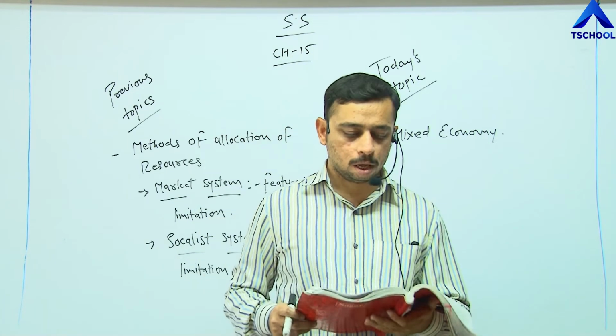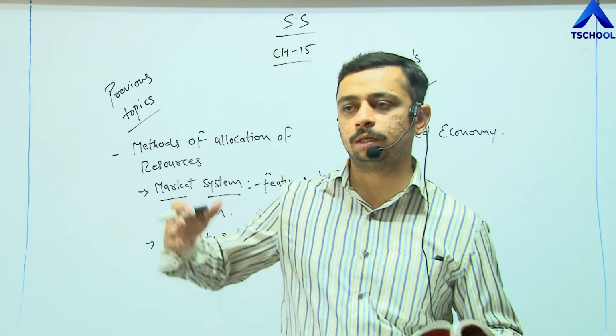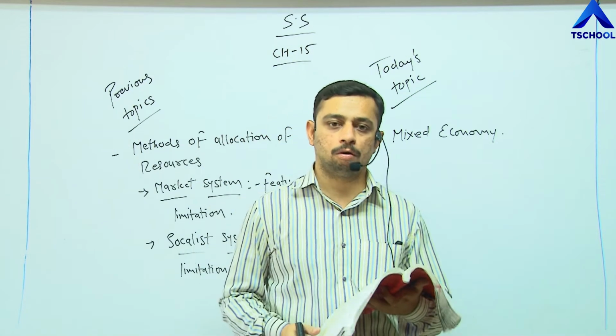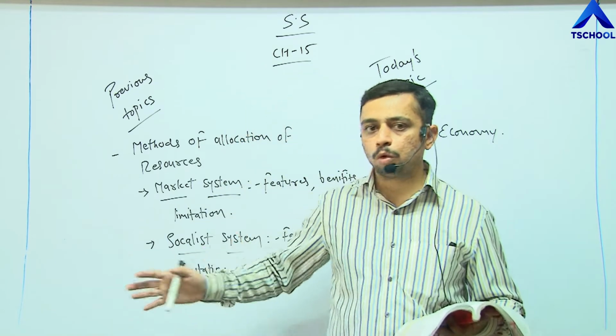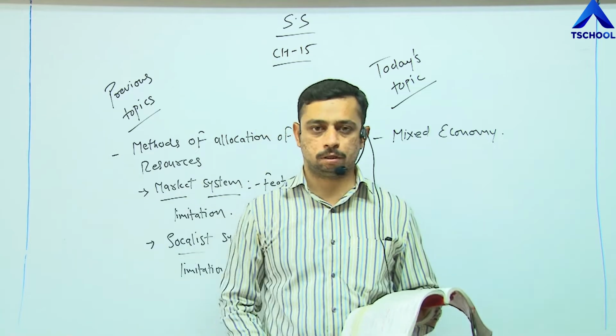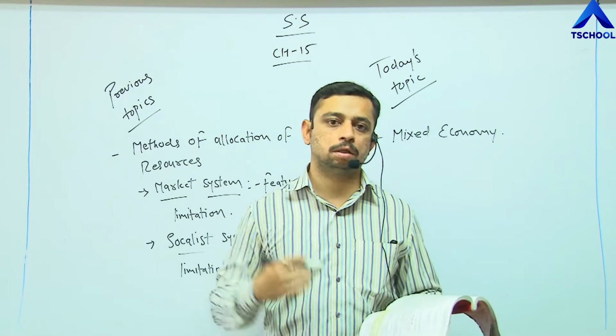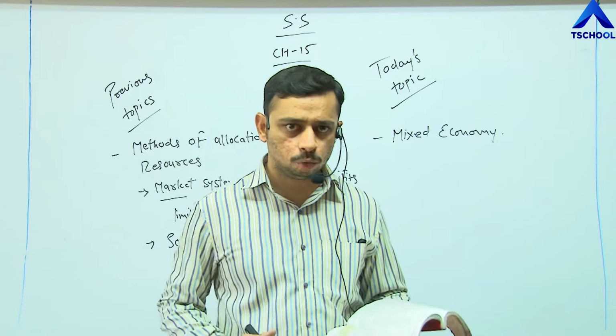Last few lines. But demerits are also witnessed in mixed economy. Even there are certain limitations in mixed economy. We cannot say that by using both the systems together, that is mixed economy, we would be only getting the benefits. No, there are always certain limitations. How are the limitations arising? I'll tell you one simple way.